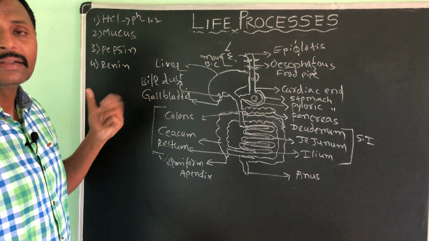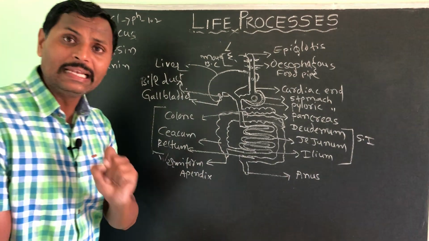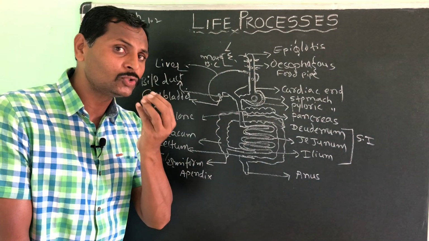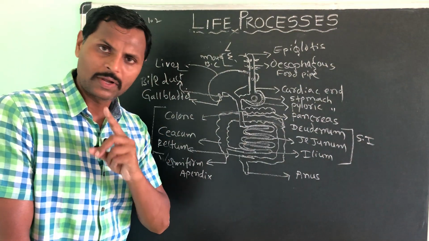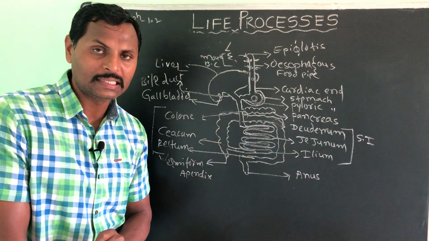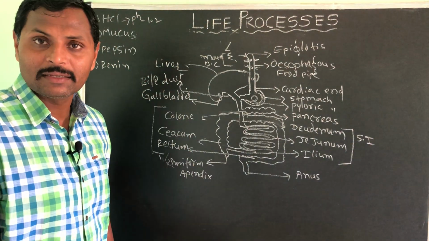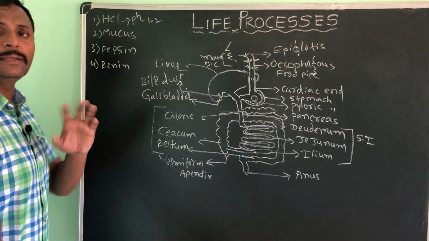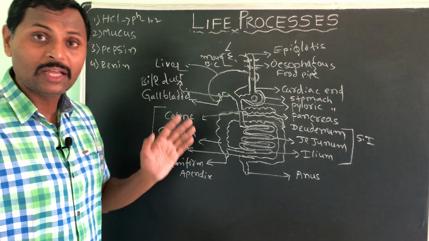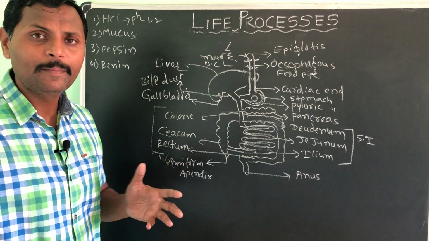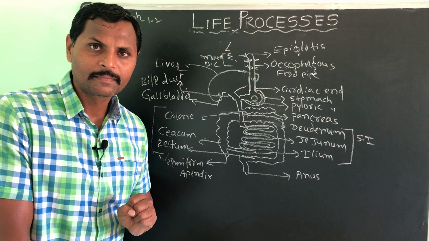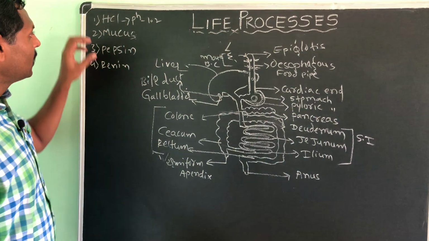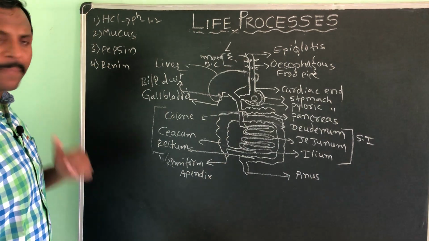Okay. So the mucus function is over. This HCl simply kills so many harmful bacteria which have entered through the food. That is the first function. Write down the function of HCl: kills the microorganisms that enter through the food. Second thing, activates the pepsin. Without acid medium, pepsin will not work. So HCl simply activates the pepsin.